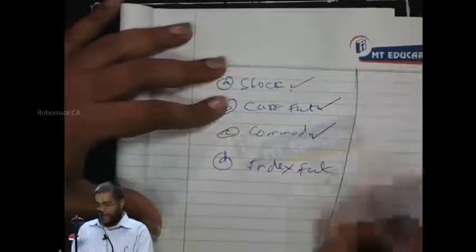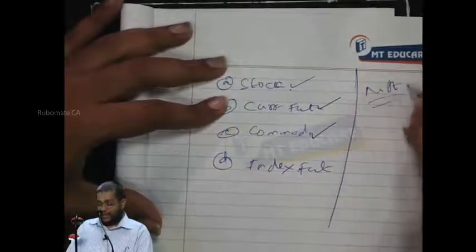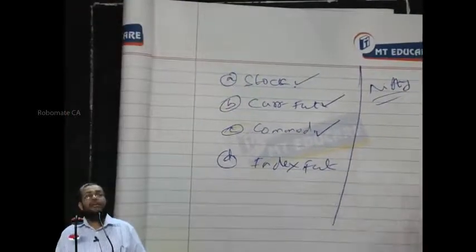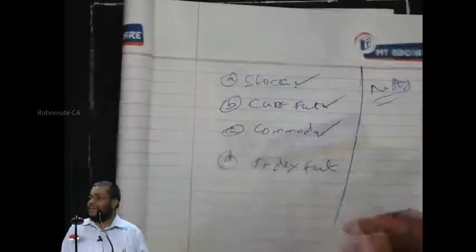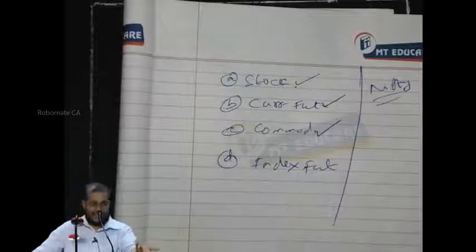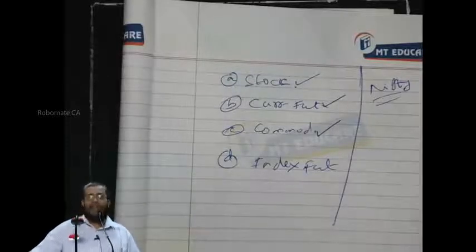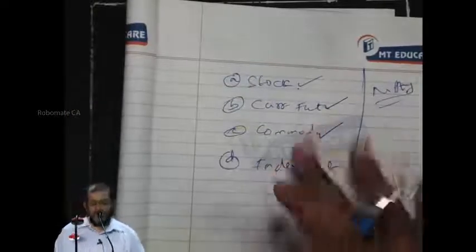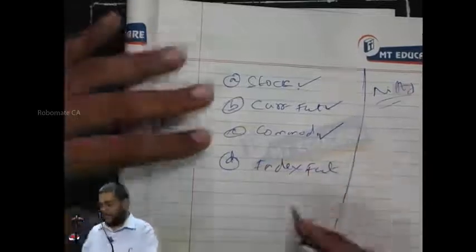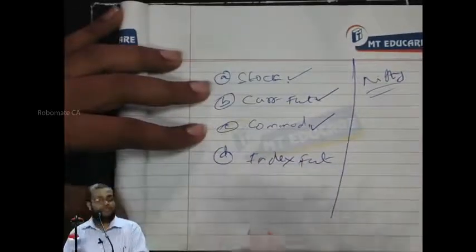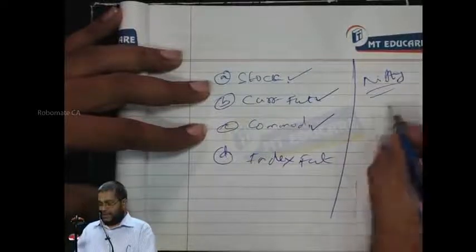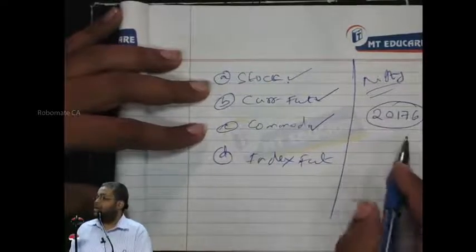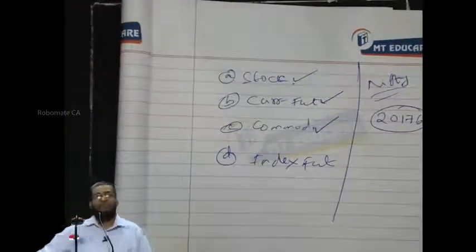See, say for example, today, the Nifty. You all should be aware of the index every day. We did it in the class, in portfolio, and I also know how the index is constructed. Now we have an index. In our country, let us take two famous indices. One is Nifty, another is Sensex. Nifty is much more famous. Now take Nifty. Today the Nifty, suppose, is quoting at 20,176 points.